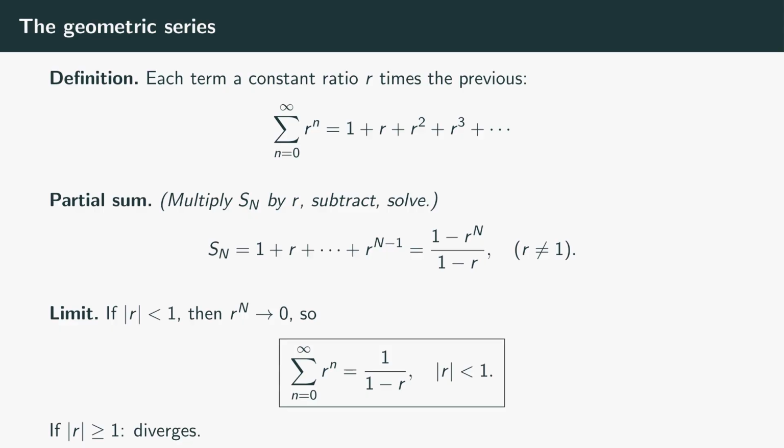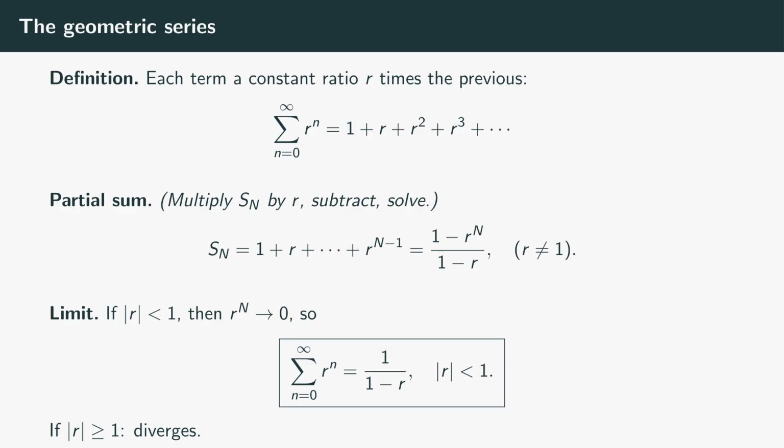First family. The geometric series. A geometric series has the form: the sum from n equals 0 to infinity of r to the n equals 1 plus r plus r squared plus r cubed, and so on, where each term is the previous one multiplied by a fixed ratio r. This is the most fundamental series in all of mathematics. It's the model everyone else gets compared to.